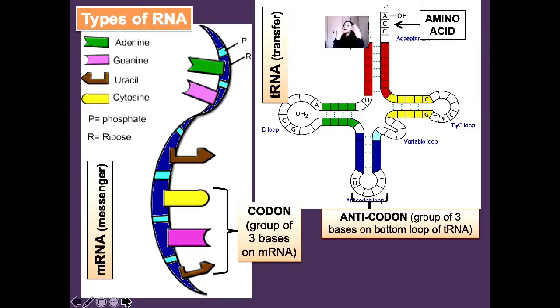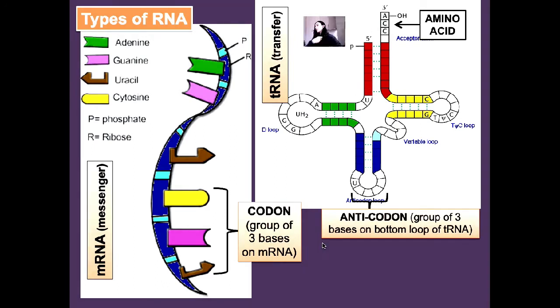Let's move on. Let's recap the types of RNA. Can you remember where the RNA is located? Very good. RNA occurs in the nucleus as well as in the cytoplasm. It also forms part of the ribosomes. RNA consists of a single strand, also a polymer, which is a large molecule made up of nucleotides, which are their building blocks or their monomers.